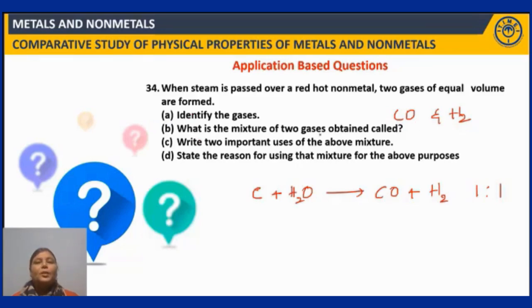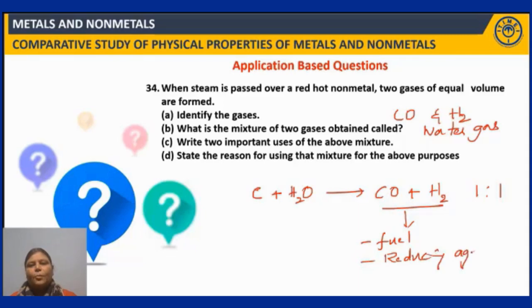Now, what is the mixture of two gases obtained called? The mixture of these two gases is known as water gas. Right. Now, write two important uses of the above mixture. See, water gas can be used as a fuel. Okay. And another one is it is used as a good reducing agent.